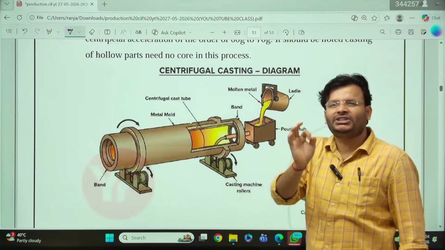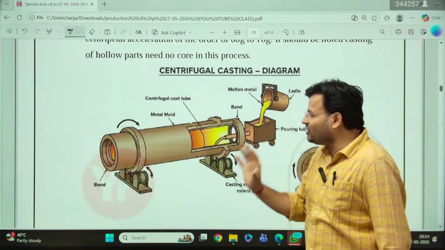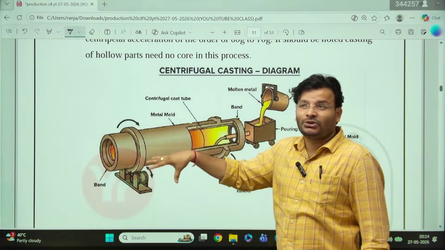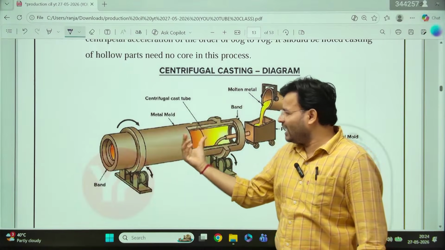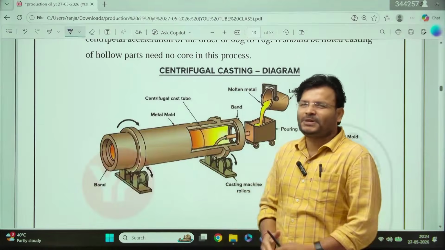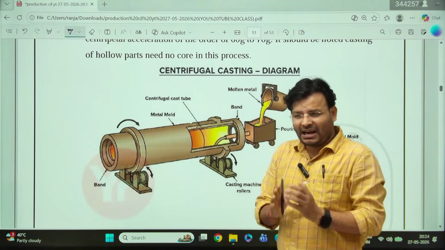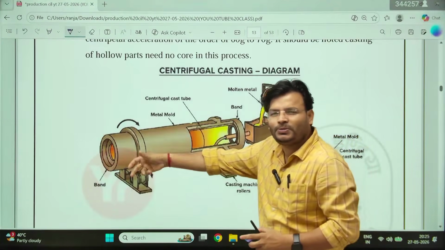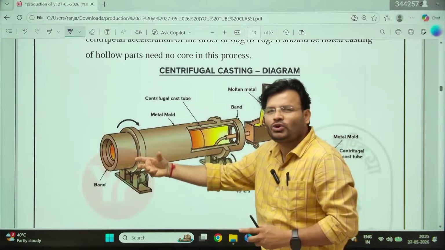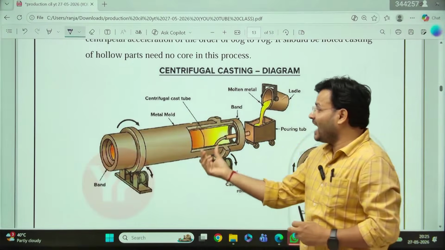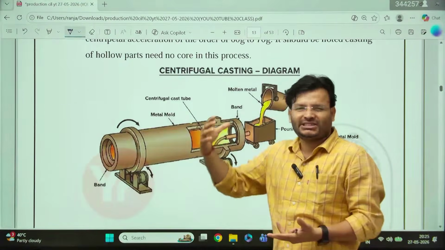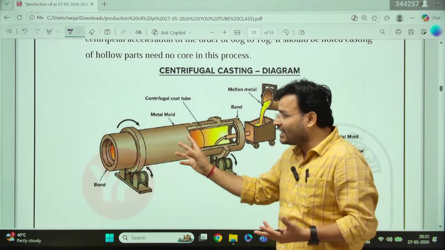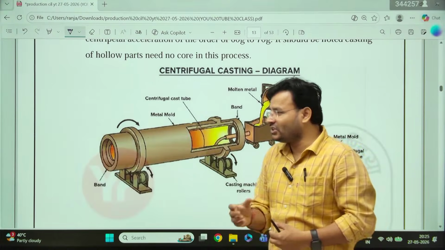Whenever you have to get a symmetrical hollow casting product, generally I am going to prefer centrifugal casting. And it's important, it is going to be asked several times. A lot of questions they can frame on that casting, especially whenever you talk about cast iron pipe. Cast iron pipe is generally made by centrifugal casting. And the simple thing is, they just rotate, put the molten metal, allow it to solidify, and we will get a better product. And yes, you can get a hollow product from sand casting also. But in sand casting, what is the issue? Surface finish is very bad. But in this case, we will get an excellent surface finish. That is the good thing.